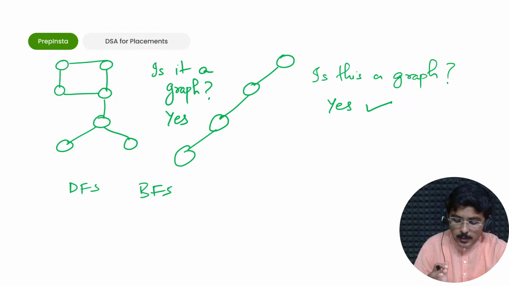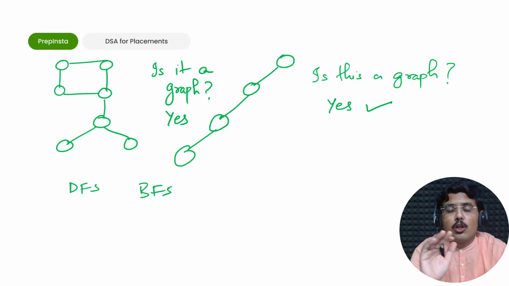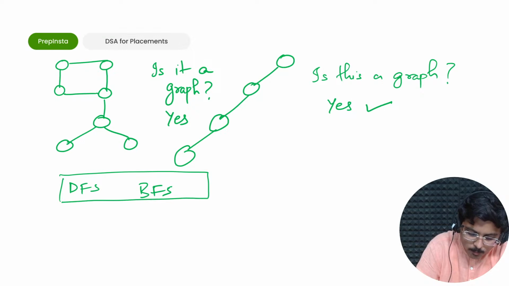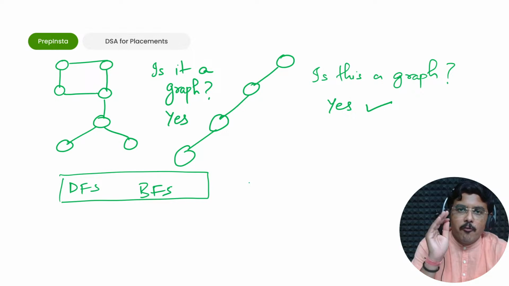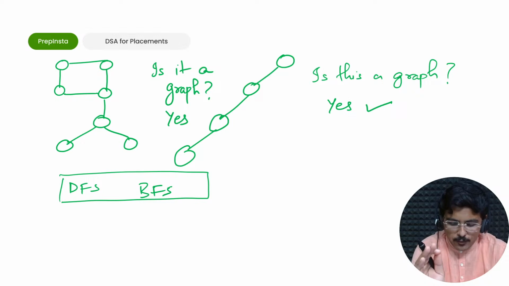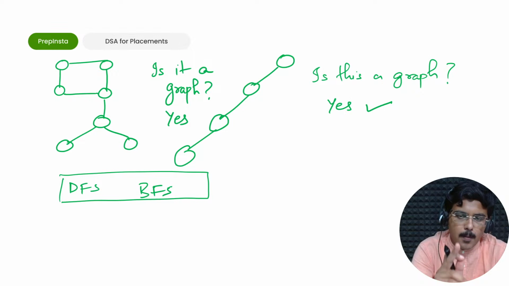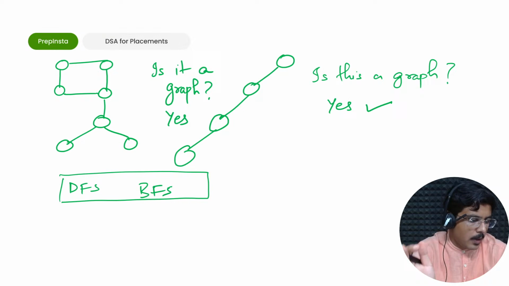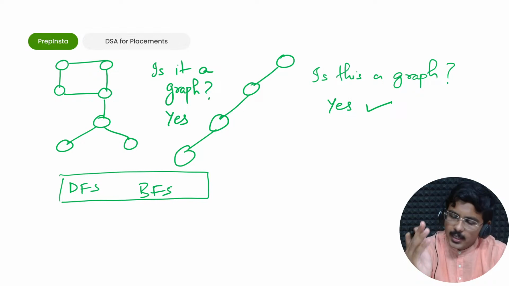But let me tell you one very important thing. Any concept, any problem related to graph would have its implementation. Whenever you have a graph problem, remember that DFS or BFS is somehow going to be applied. That is a shortcut that I'm telling you. A lot of people might say, do not straight away plunge into DFS or BFS. I'm telling you, do straight away plunge. The reason is, somewhere or the other, DFS or BFS would be solving your problem in some manner, and I'll show you today. These are searching techniques.